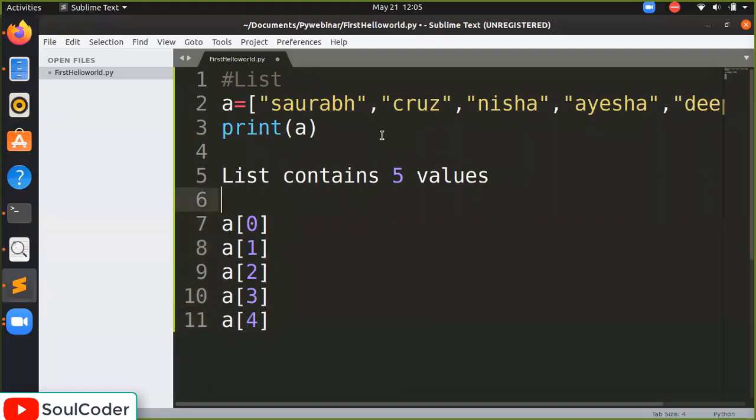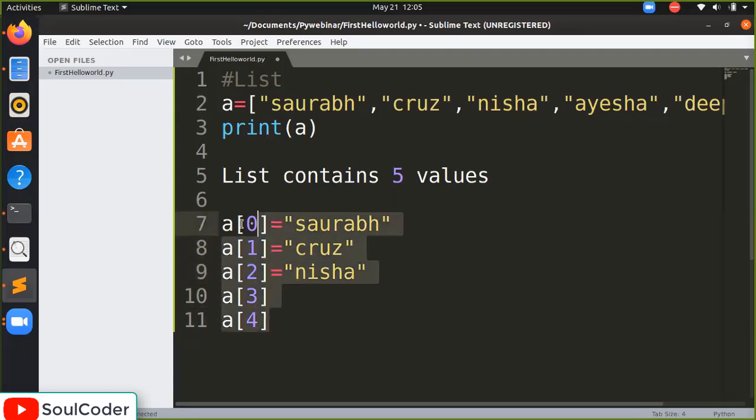Now you will say there are 5 values, but our counting starts from 0. Don't worry about it. It will all be done by the computer itself, by Python itself. For a of 0, the name Saurabh will be stored. It is done automatically when you say a equals Saurabh, Cruz, Nisha and so on. I want you to understand this thing here.